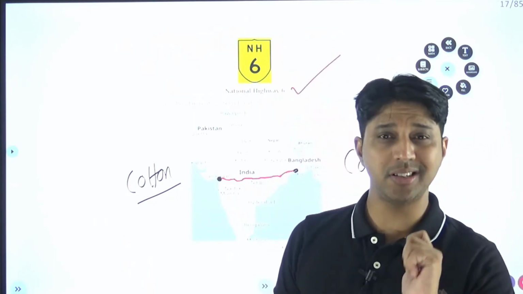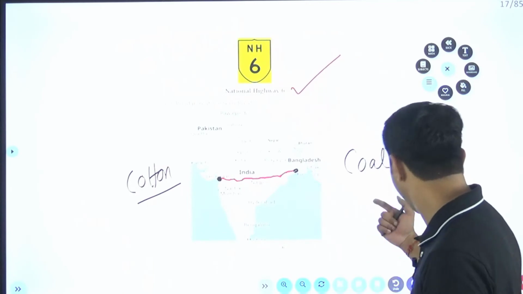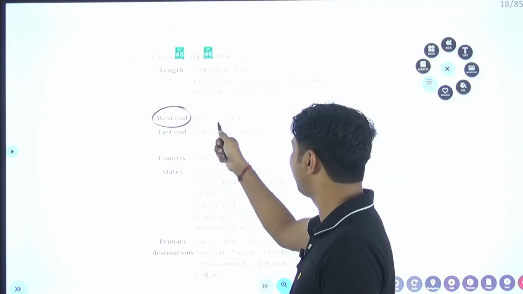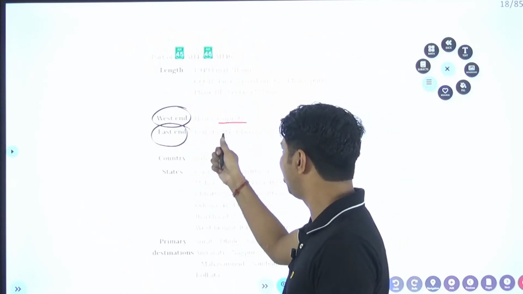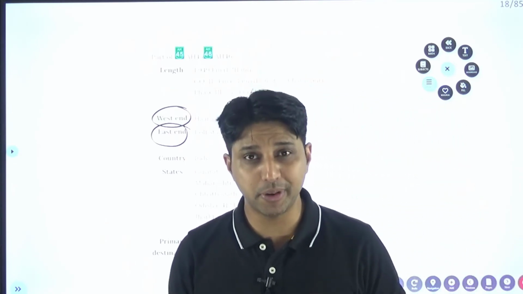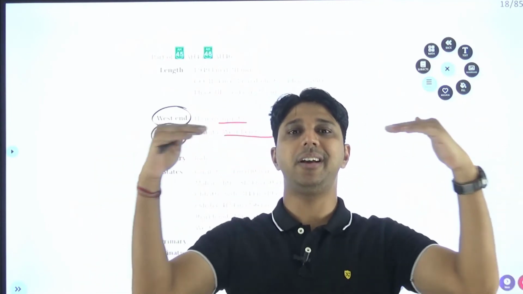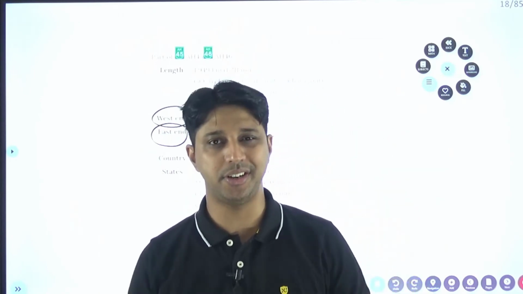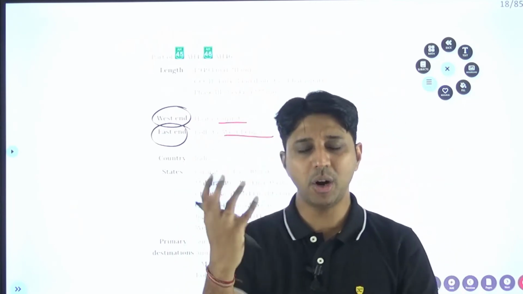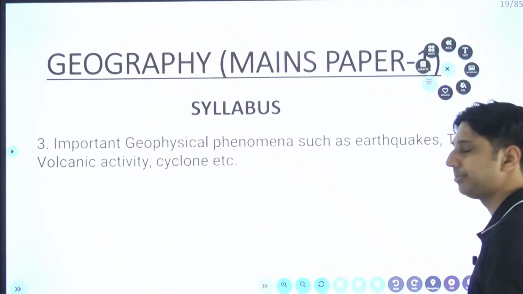Although I am going to discuss this in paper 3 as a topic under infrastructure, let me tell you so that you will feel comfortable in this topic. It starts from the west end, Gujarat, and the east end is Kolkata, West Bengal. When you study industries in paper 3, one area is cotton, one area is coal, and there is a connection between both areas, through the road or maybe the railway. I give you the example of the road; later on I will give you the example of the railways. So this also comes under our syllabus.